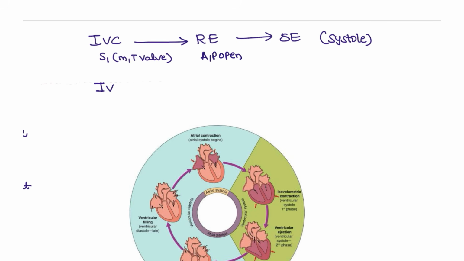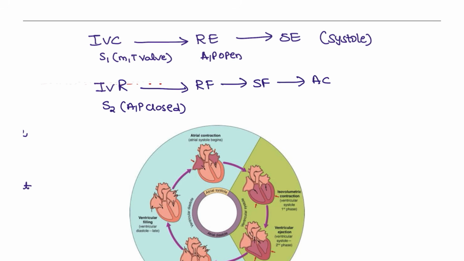Next, isovolumetric relaxation. This is the isovolumetric relaxation. What happens here? There is S2 formation, meaning the aortic and the pulmonic valves will be closed, so that there will be filling, rapid filling and slow filling, and there will be atrial contraction. This is known as the diastole, and this is the active phase. This is known as the diastasis.